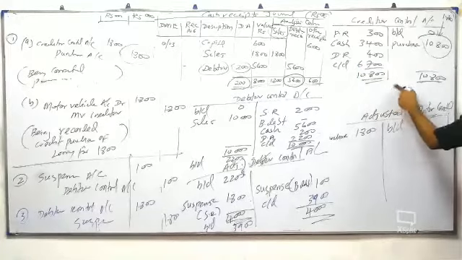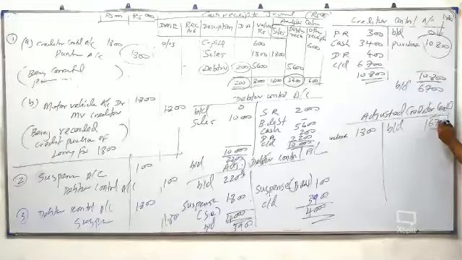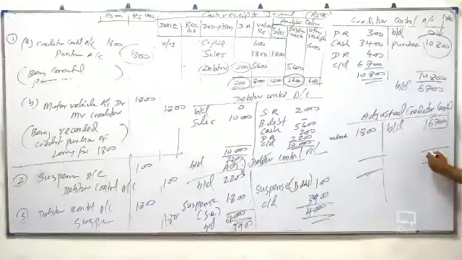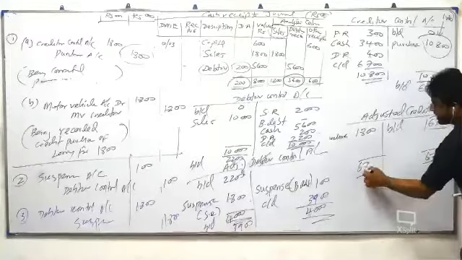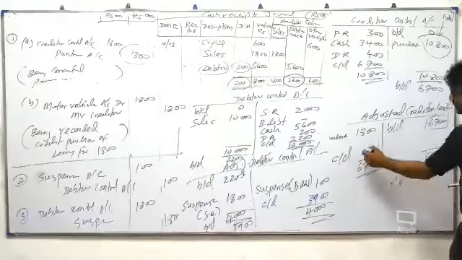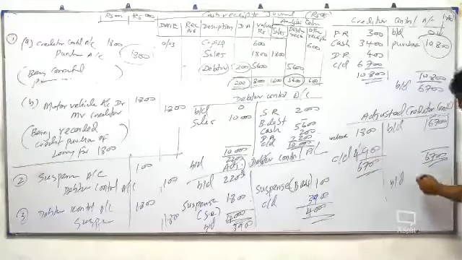But this 6,700 is a wrong balance. One correction, only one correction, and the correction also already done. What is the final balance? Corrected creditor control balance. 4,900. Did you understand this?